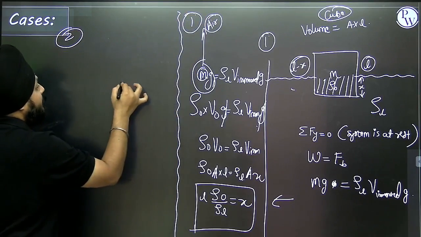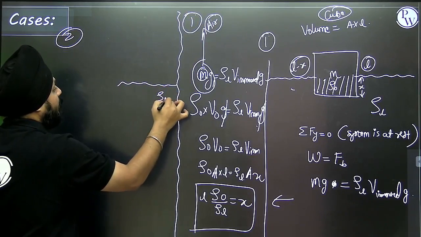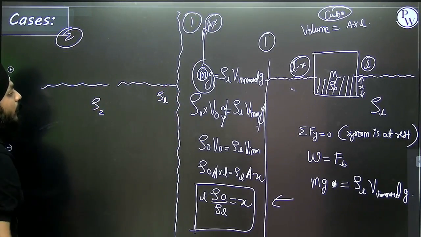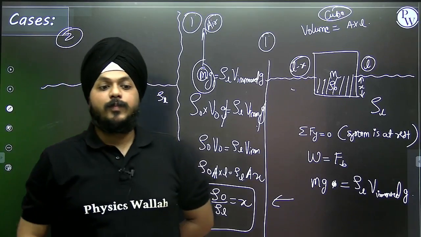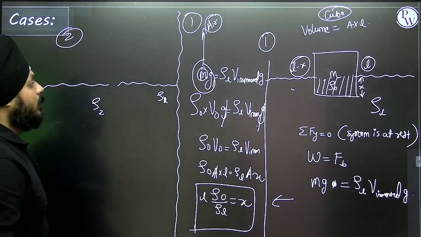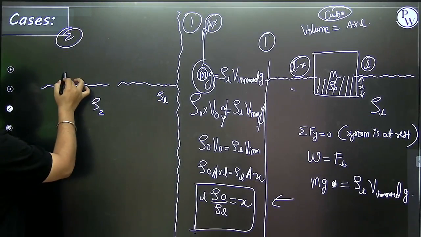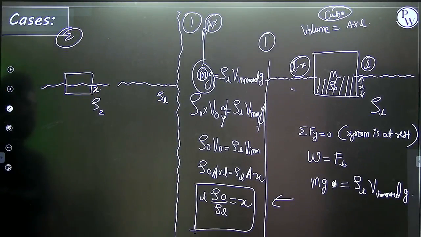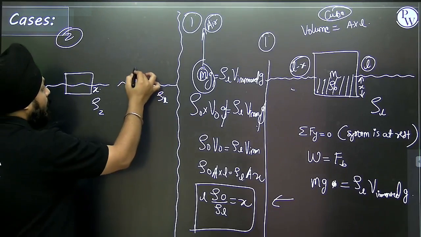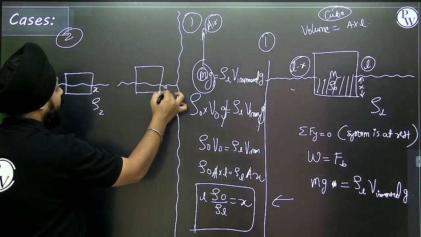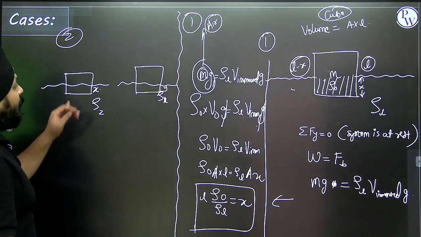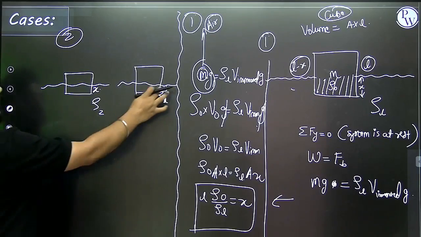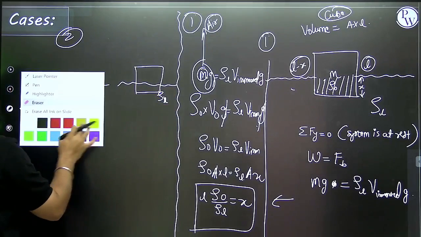Suppose this is liquid 1 and this is liquid 2. The object is inside the fluid by x in the first case, and by y in the second case.